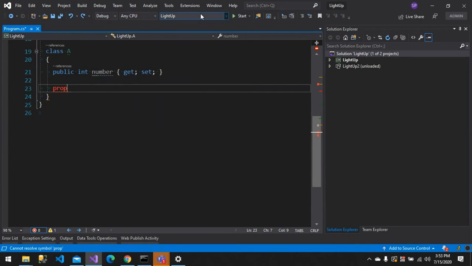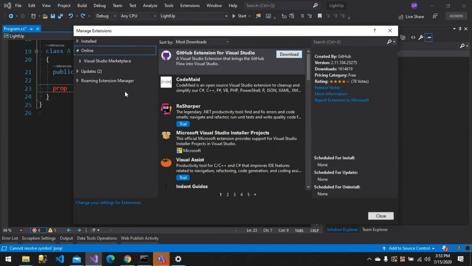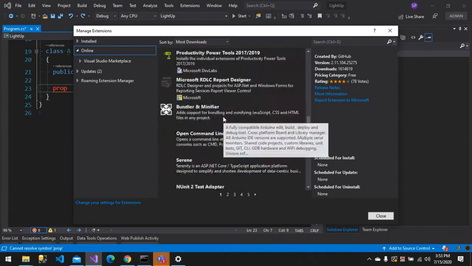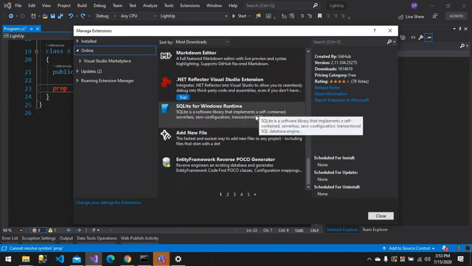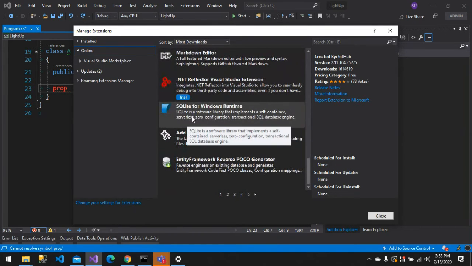So there's a thing called extensions. Here, these extensions are just add-ons to Visual Studio. So let's say I want to integrate GitHub in Visual Studio. I can just install this extension, and ReSharper. This is my favorite one I was talking about. Likewise, there are a lot of extensions which will be helpful.